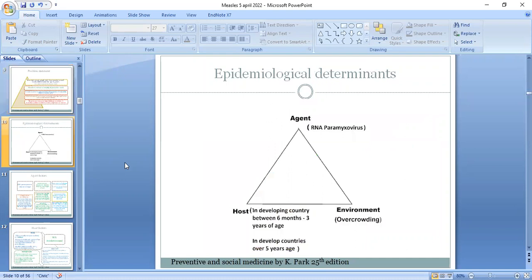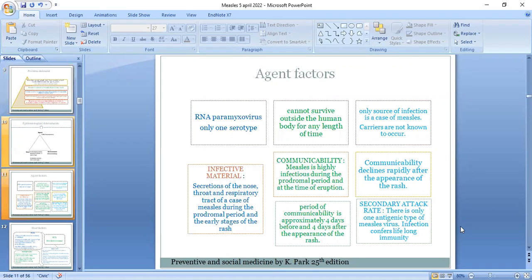Now, the epidemiological determinants of measles. The agent is the RNA paramyxovirus. The host factor includes age, which is most commonly between 6 months and 3 years of age in developing countries, and in developed countries it is over the age of 5 years. And the environmental factors include overcrowding. Now, in detail, the agent factors. It is caused by the RNA paramyxovirus.